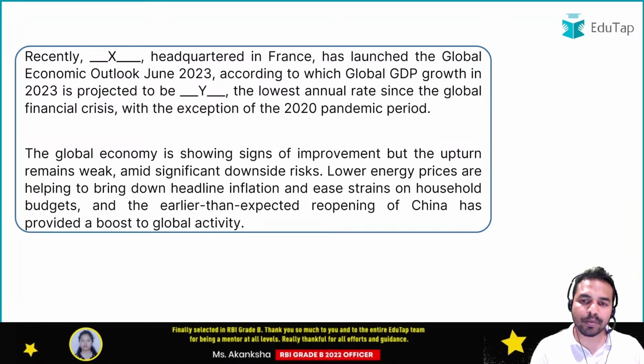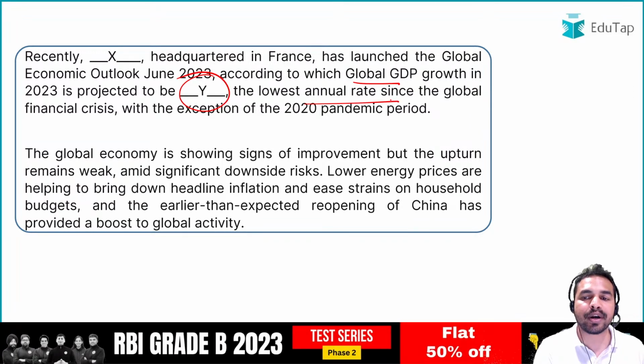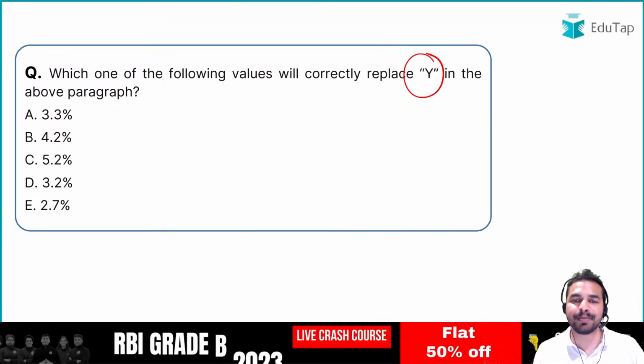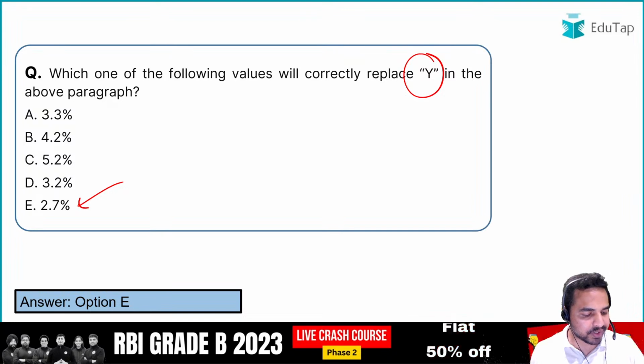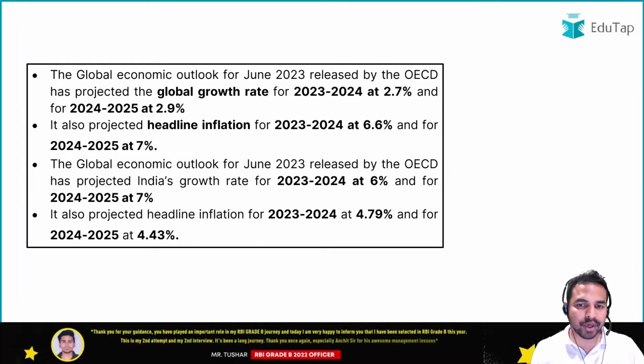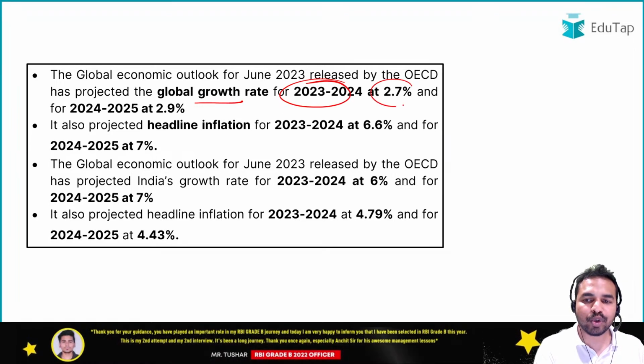It says that global GDP growth in 2023 is projected to be dash, which is the lowest annual rate since the global financial crisis. So guys, what will be the right answer here? What is the right answer to this question? What will the global GDP growth rate be? It will be 2.7%. Okay, so option E, 2.7%, is the right answer. So here guys you can see the global growth rate for 2023-24 is going to be 2.7%.